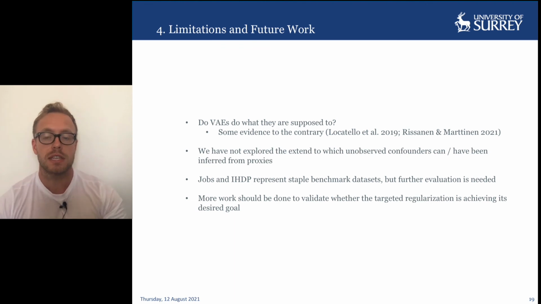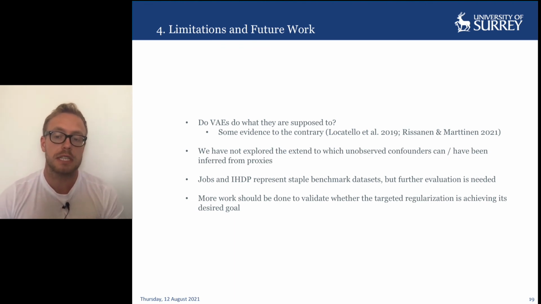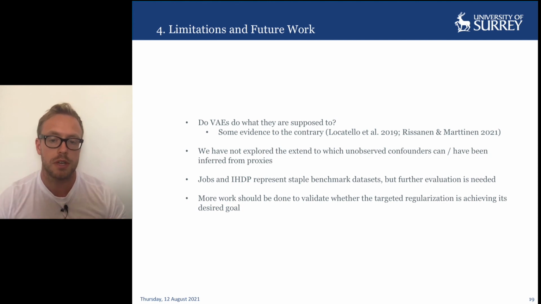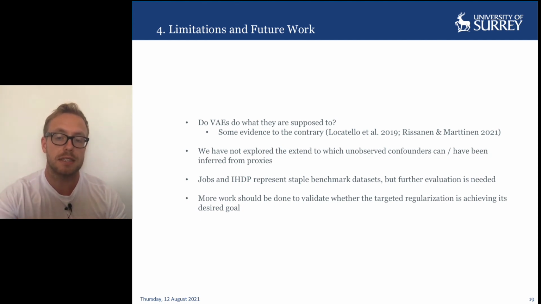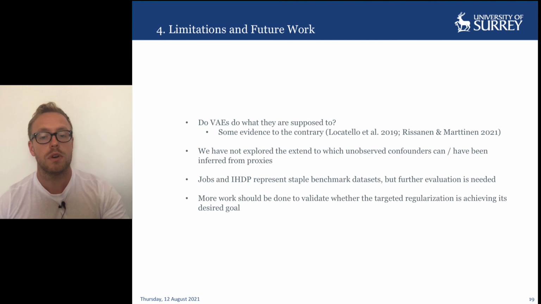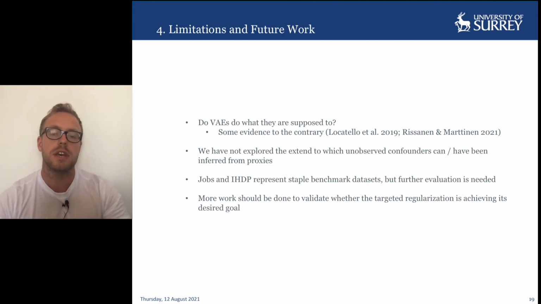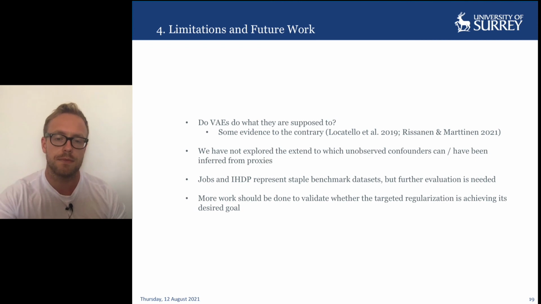Secondly, we have not directly explored the extent to which TVAE infers latent confounders from proxy variables. So we can't necessarily say how much we can ignore the potential for unobserved confounders to be biasing our estimate. We've only loosely assumed that it would be beneficial to have the capacity to do so in principle. So further work is needed to understand the sensitivity. Thirdly, whilst jobs and IHDP represent staple benchmark datasets for causal inference, further evaluation is needed to assess the efficacy of TVAE across a broader range of datasets.